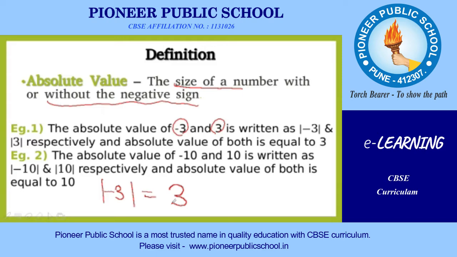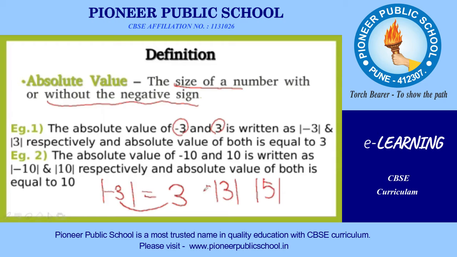Whenever you take the absolute value, we consider the size without the sign. So what is the absolute value of minus 3? Plus 3. And if plus 3 or any positive value is there, the absolute value is as it is.